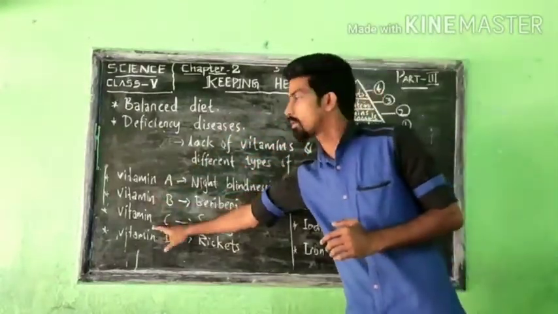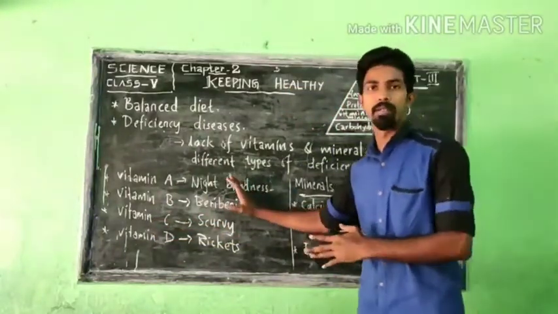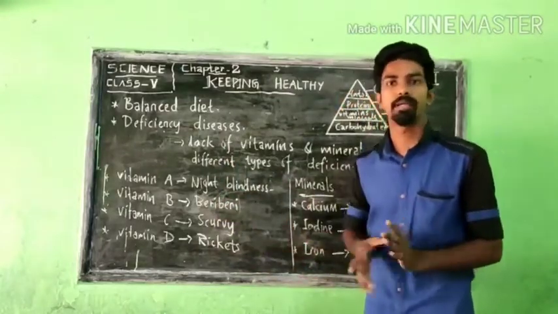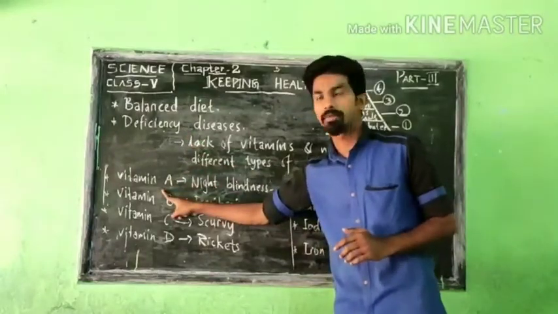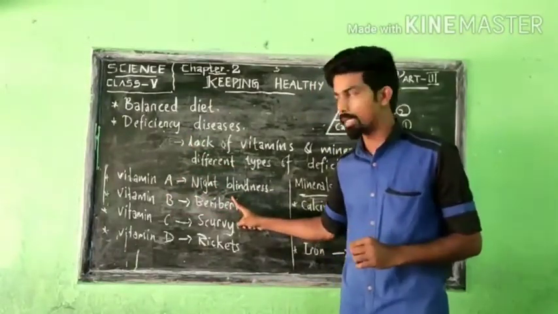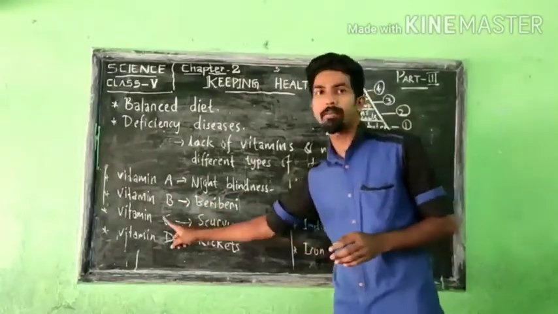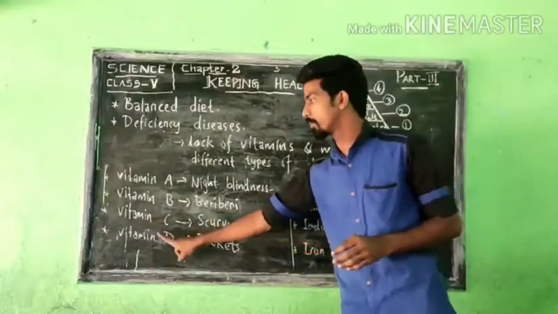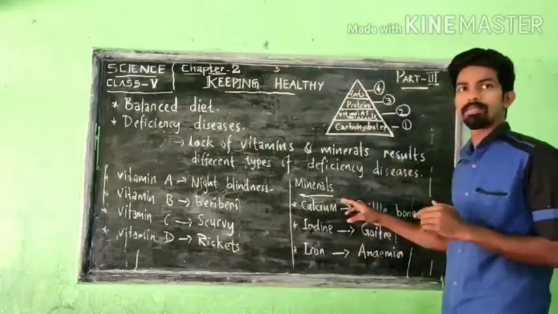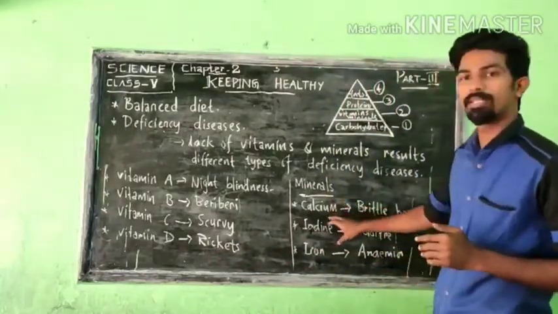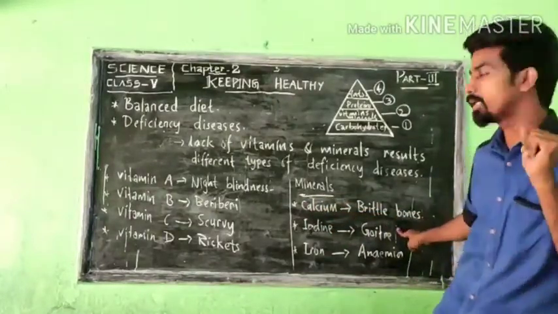If our body is not getting enough of these vitamins, enough of this calcium, our human body will get all these different diseases. Shortly I'll explain once again. If our body is not getting enough vitamin A, it will result in night blindness. If vitamin B is low, our body will get beriberi disease. If vitamin C is missing, scurvy will come. If vitamin D is low in our body, rickets will come. Then if our body is not getting enough calcium, we get brittle bones, our bones become weak.